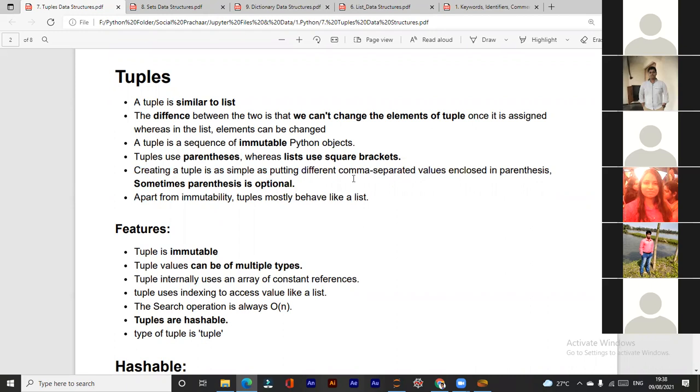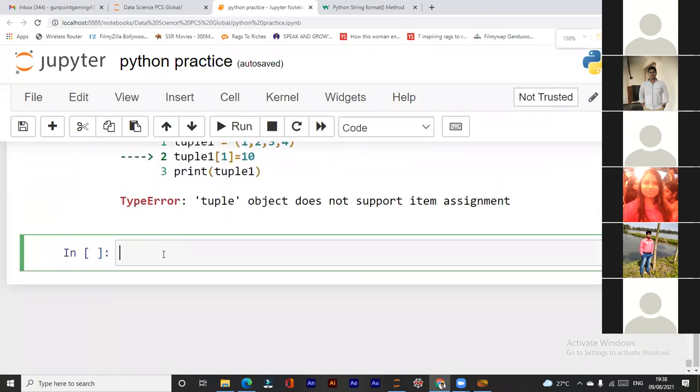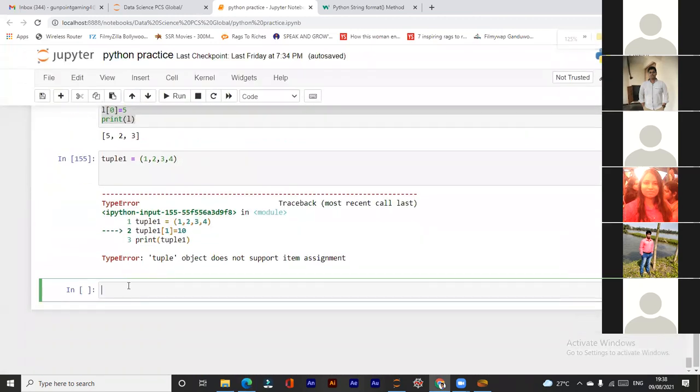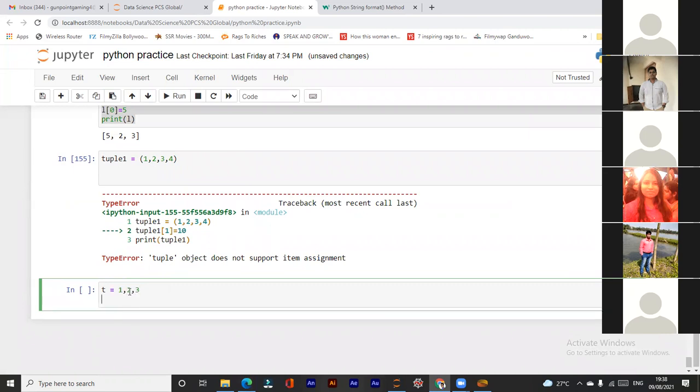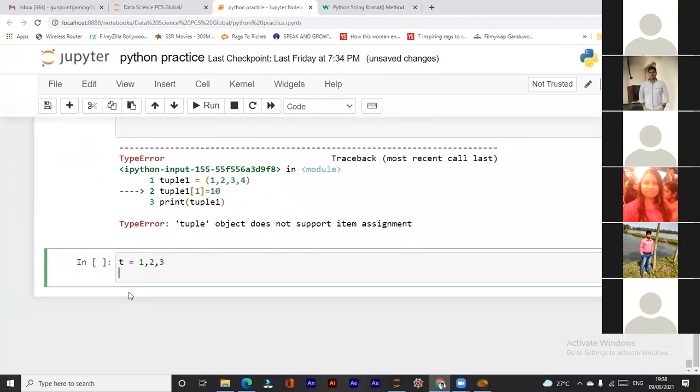And here they have said that a tuple can be written without parentheses also. Let me check if I can write it without parentheses also. 1, 2, 3. And let me check the type of it.